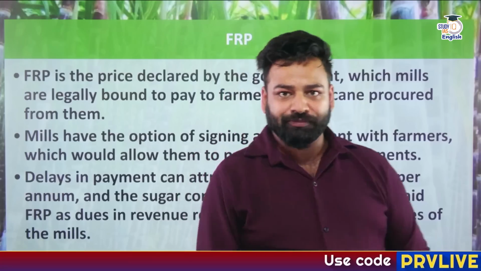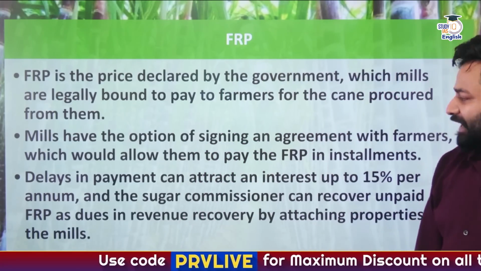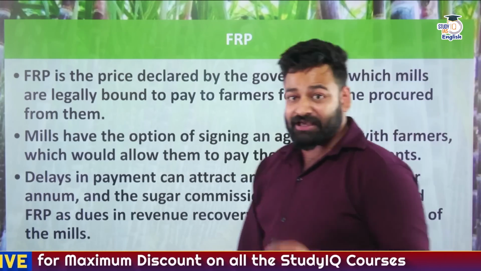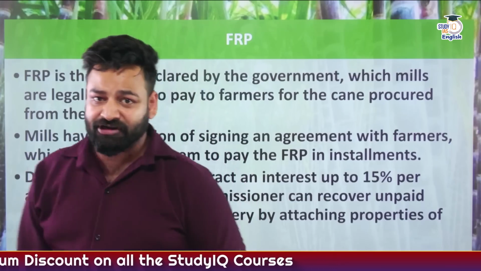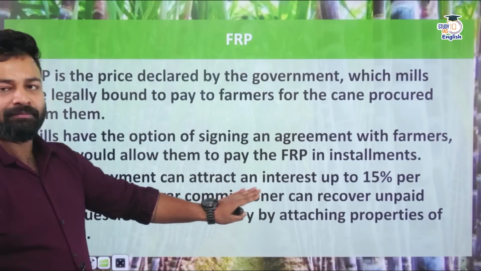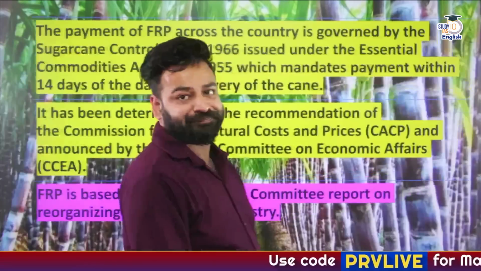Next, when we talk about FRP, it is declared by the government, and apart from that, delay will incur how much charges? 15%. Immediately 15% interest will be levied on the mill owner the moment the mill owner fails to provide payment to the farmer.